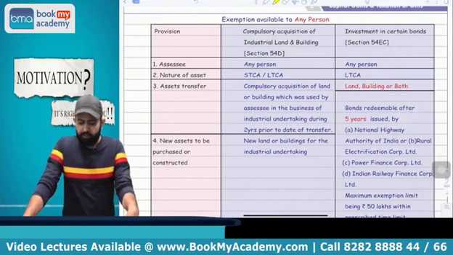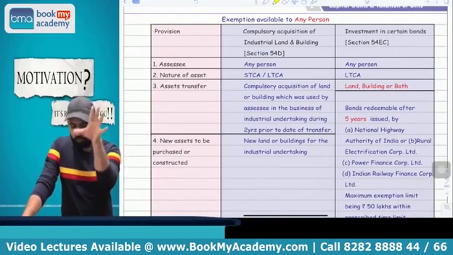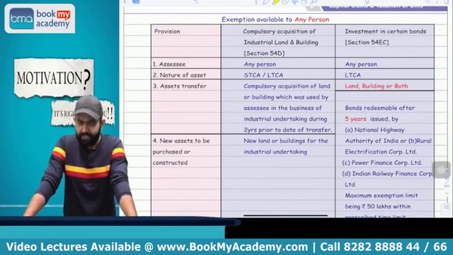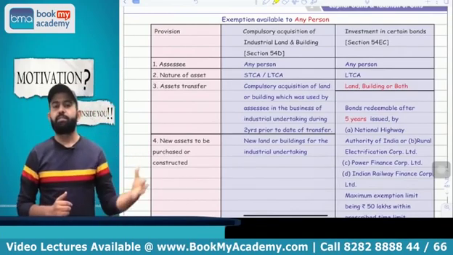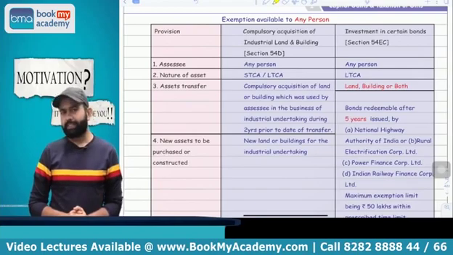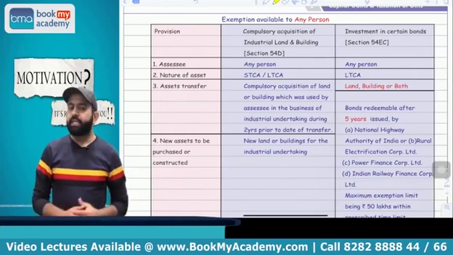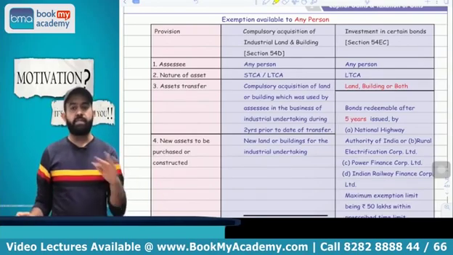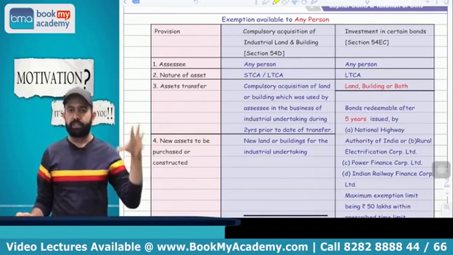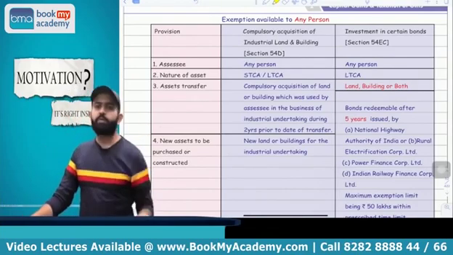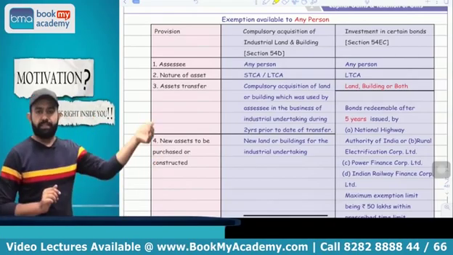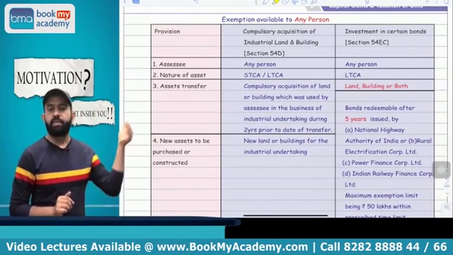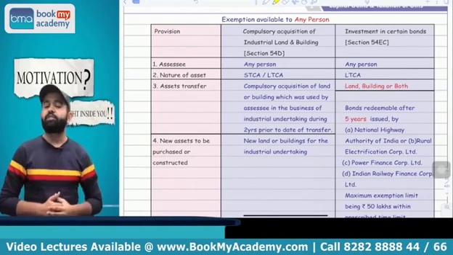Now 54B, 54D, you have to revise in homework. The next section is section 54EC. 54EC is related to the case where the assessee acquired NHAI, REC, PFC or IRFC bonds within 6 months, then exemption is available. This exemption is available to all assessees: individual, HUF, company, partnership. If the assessee transfers immovable property, that is land, building or both, and acquires the bonds, then exemption is available.